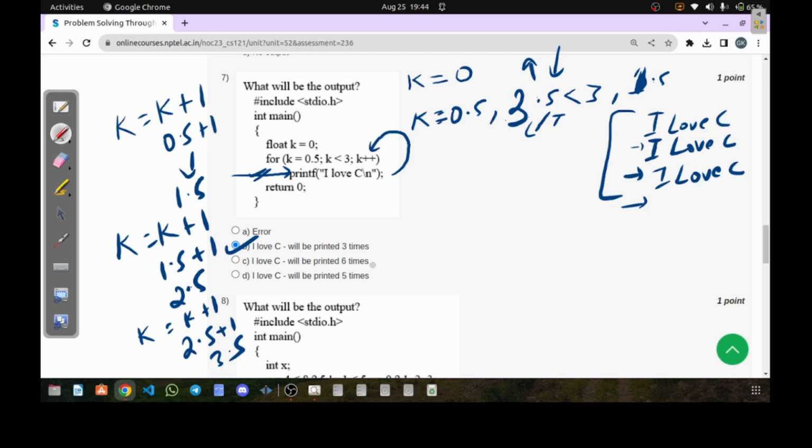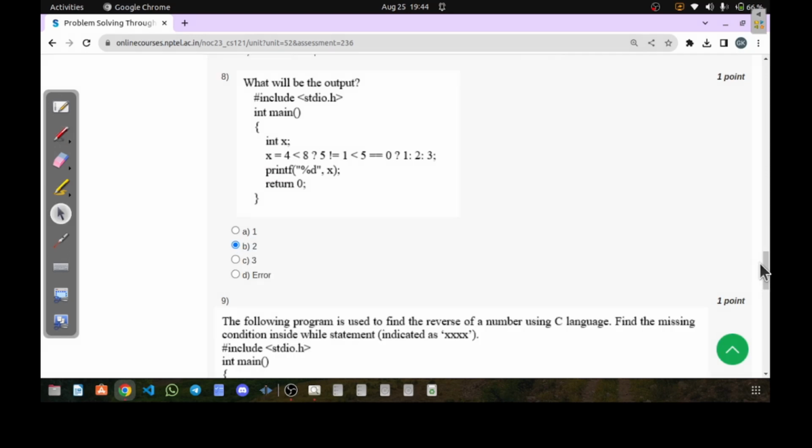Other options, printing 6 times and 5 times, are wrong answers, and there is no error, so that also is the wrong answer. Option B is the correct answer. Okay, now let's look at the next question.